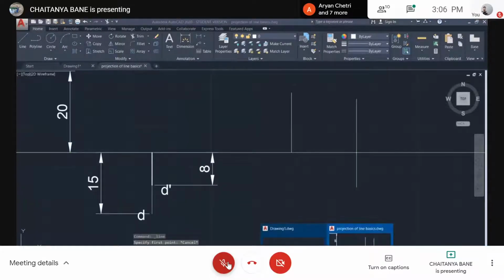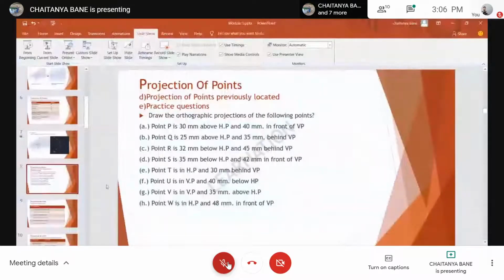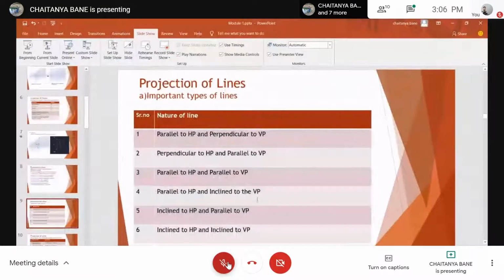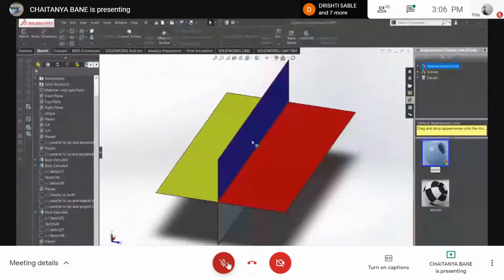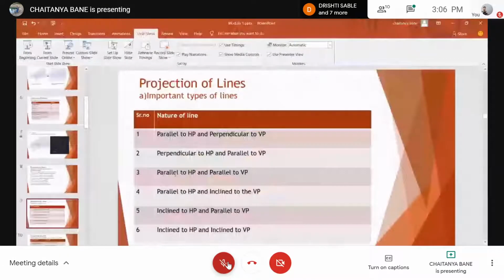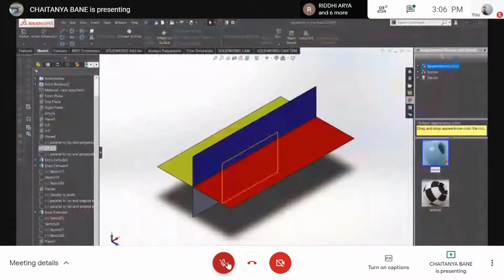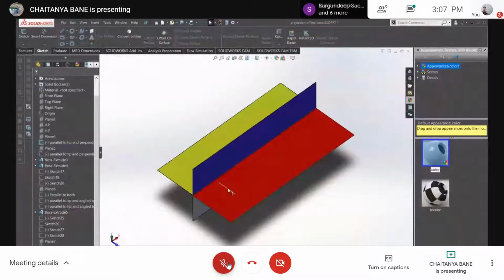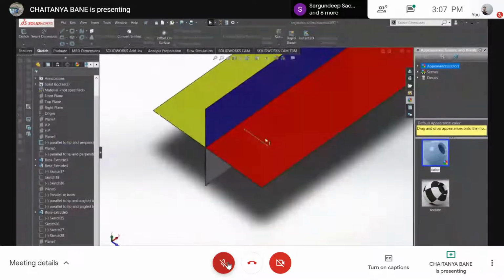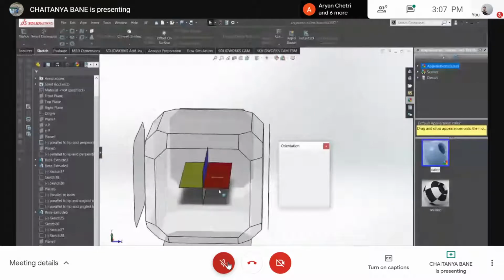right? Shall we move on? Yes. Yeah. Yes. So next comes the topic of projection of lines. Two endpoints form a line. Okay. So now what are the types here? First line, it is parallel to the HP and perpendicular to the VP. Okay. So what is that? This is the line that you see parallel to the HP, correct? Is parallel. Let's see it, this is parallel to the HP, right?